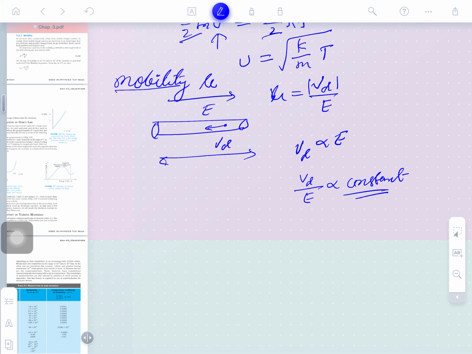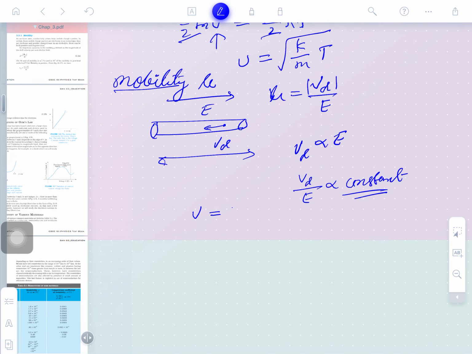So V is equal to E tau by m, and here the electric field will be there. This will be the constant of proportionality. The constant of proportionality depends on the charge on the electron, the mass of the ions, and so on. So what can we say from this relationship? Obviously mobility also depends on the mass. The larger the mass, the less the mobility. It means the ion will have less mobility.